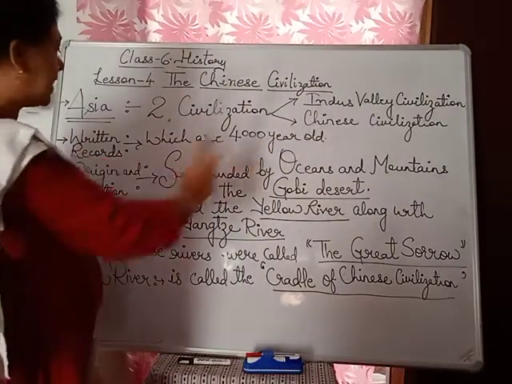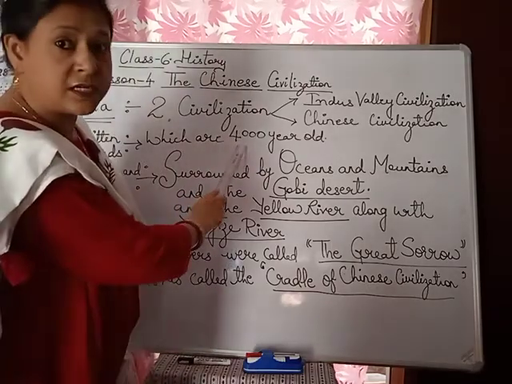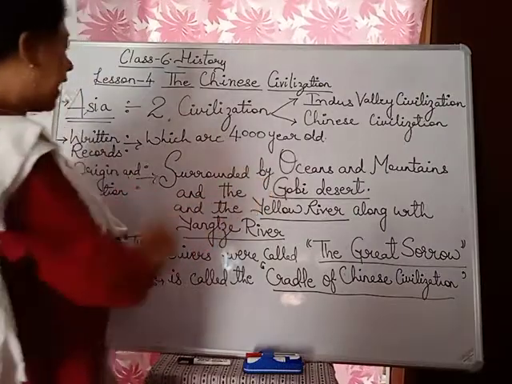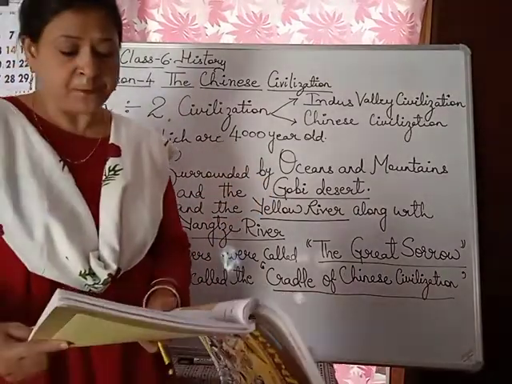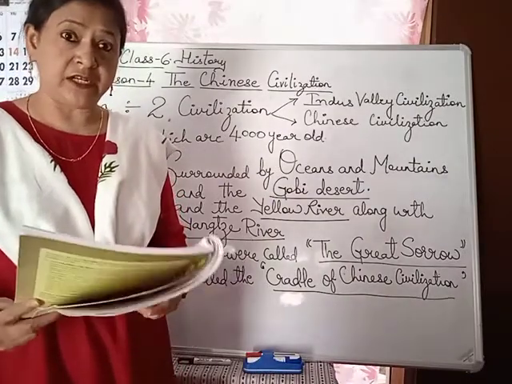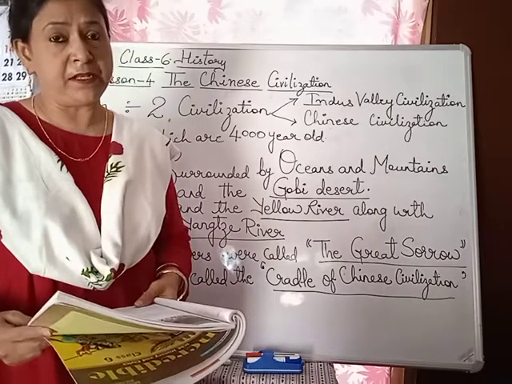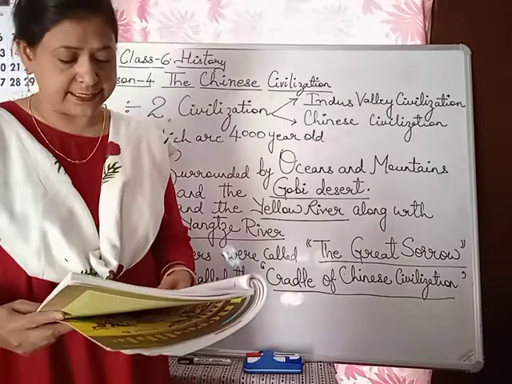The Chinese civilization has written records which are how many years old? 4,000 years old. And it survived till this day. Till now we can see that the people living there are due to this civilization.